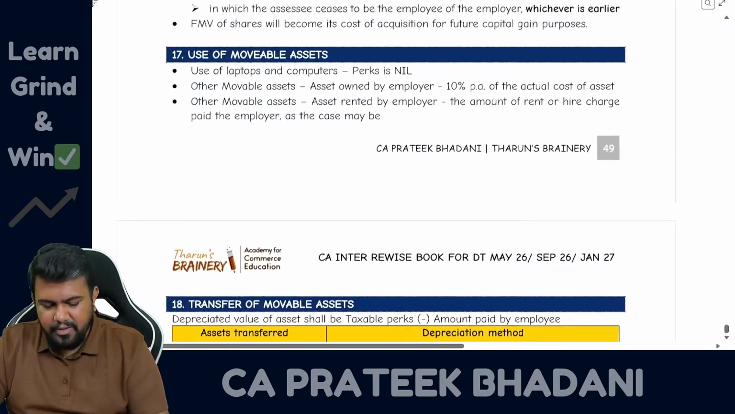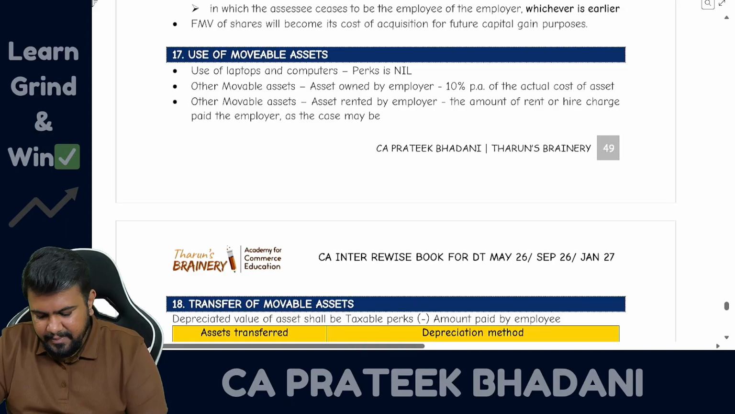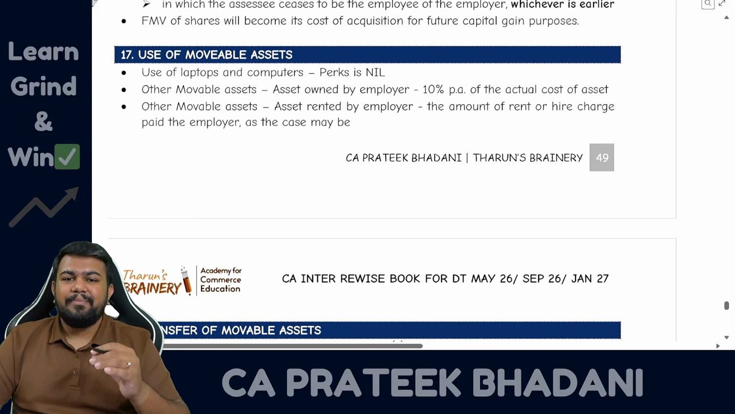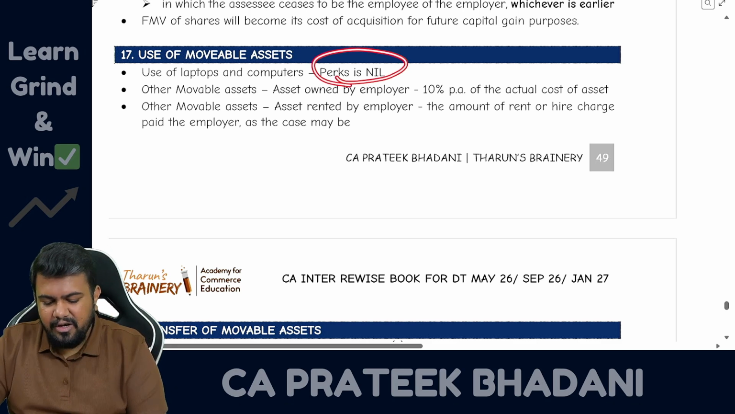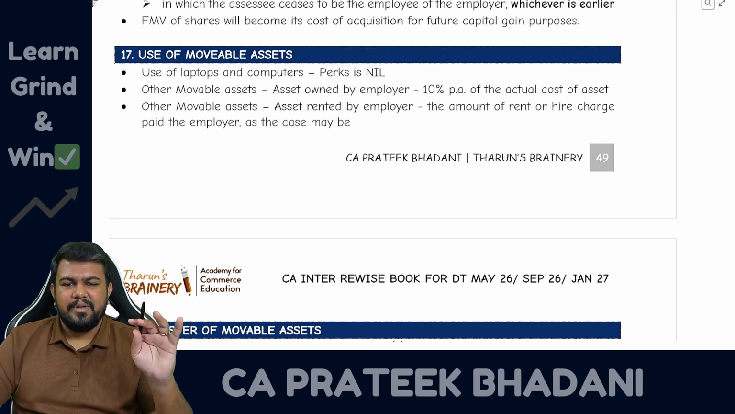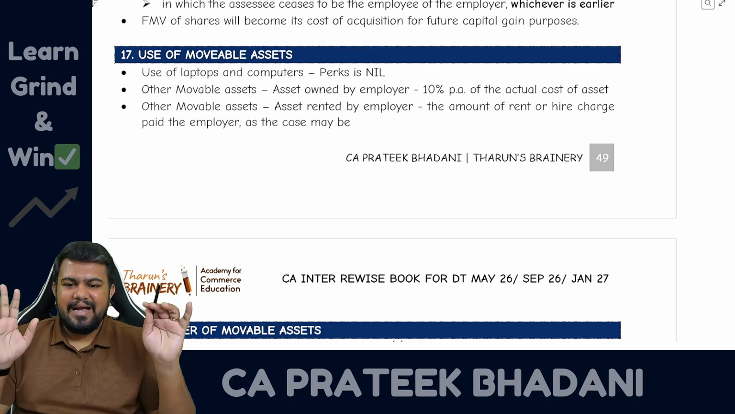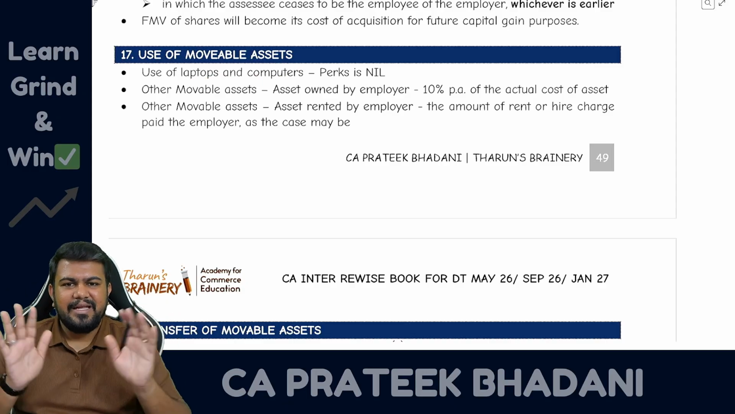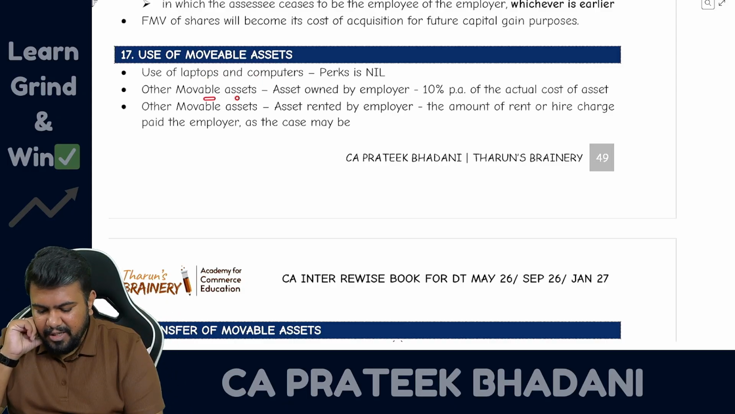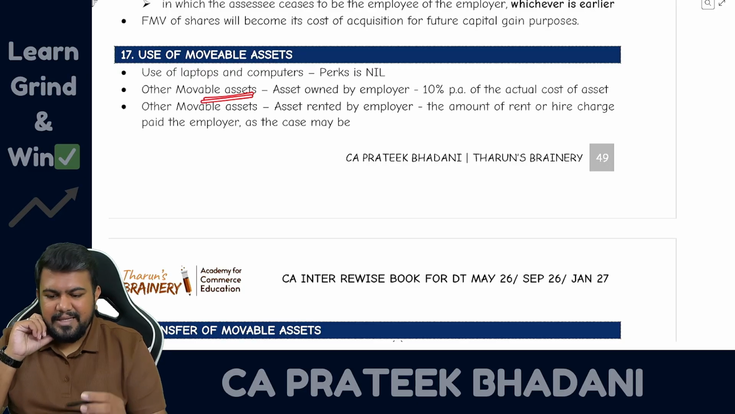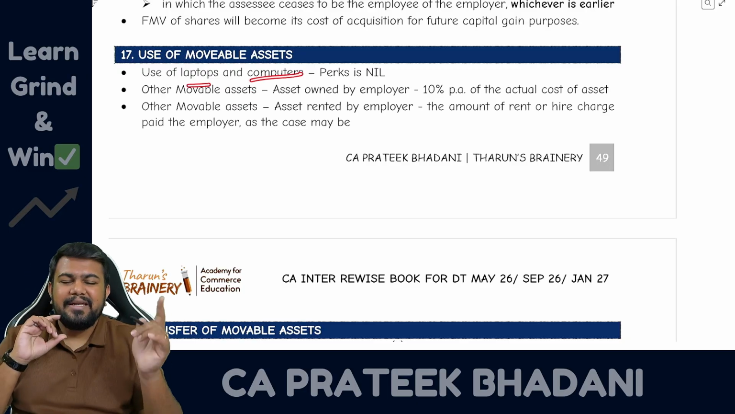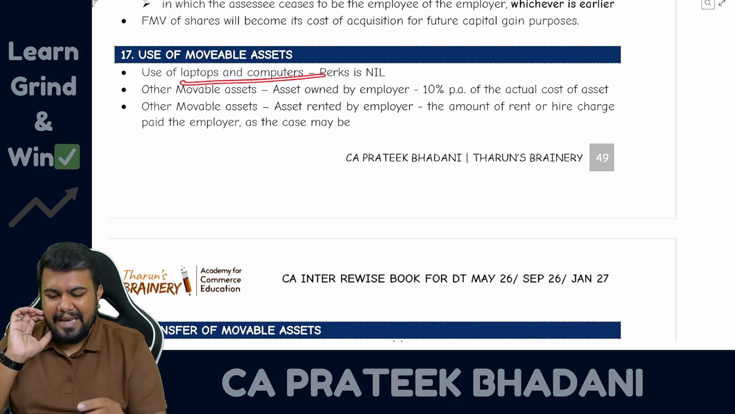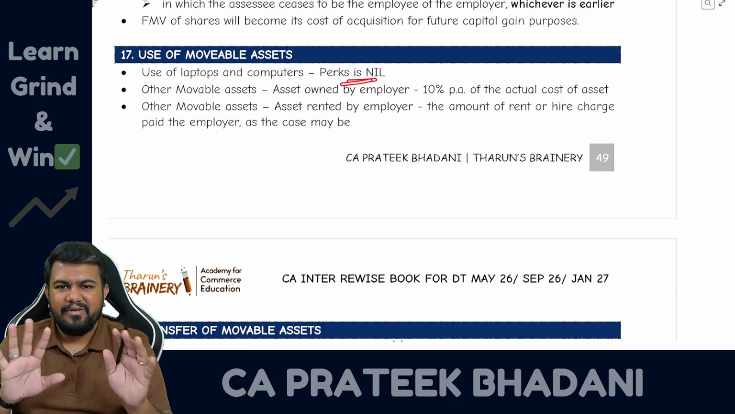Now let us talk about usage of movable assets. So use of laptop and computer. If the employer is providing laptop computer to employee, it is always exempt, never taxable. It is assumed by the Income Tax Act that laptop and computer is always for official purpose. That is, it is exempt. What about other movable assets, sir? Sir, listen. Laptop and computer, does it include mobile phone? Answer is no. It does not include mobile phone. So laptop computer is exempt, but mobile phone will be taxable.